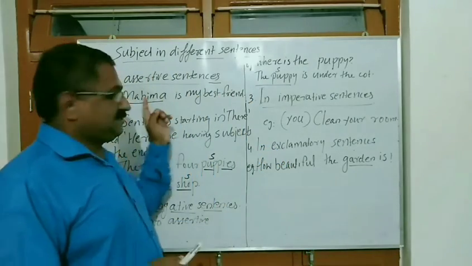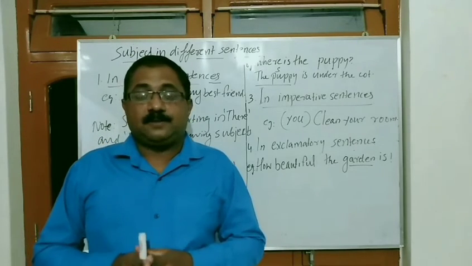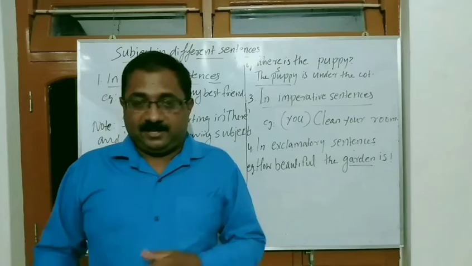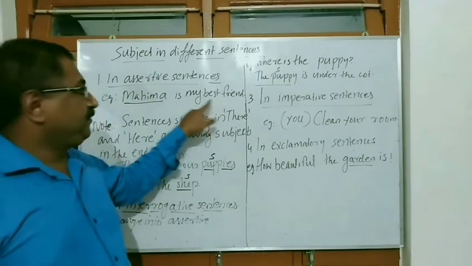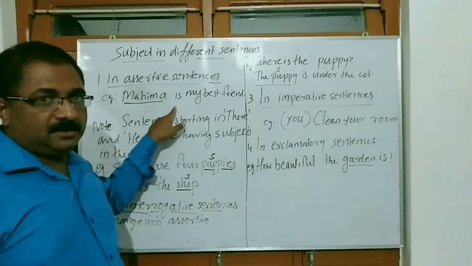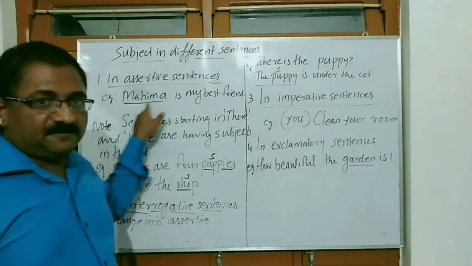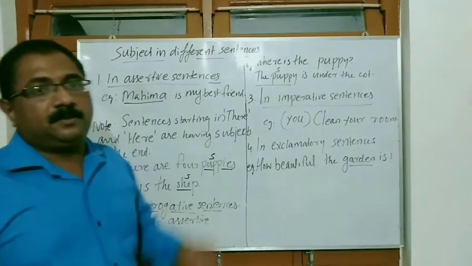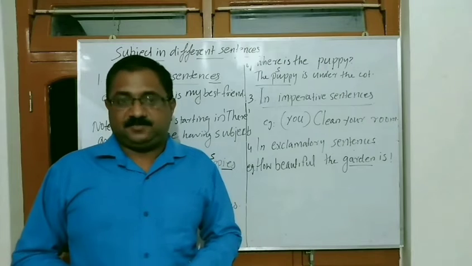First of all, the assertive sentence. In an assertive sentence, the subject normally comes at the start itself. For example, see: Mahima is my best friend. Who is my best friend? Mahima. So it comes first itself. So we can say an assertive sentence always starts with a subject.